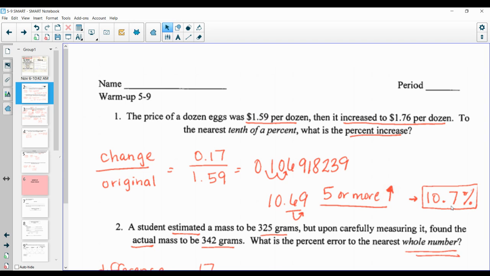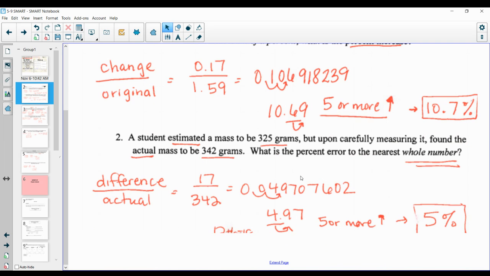All right? So change over original, you divide, you get a long decimal. You have to move your decimal point twice to the right to make it a percent, and then you had to round up because the number next to the tenths position, that 9, is 5 or more. All right? Be careful with your rounding. Remember, you can use your notes on everything, so you should have this written in your notes.